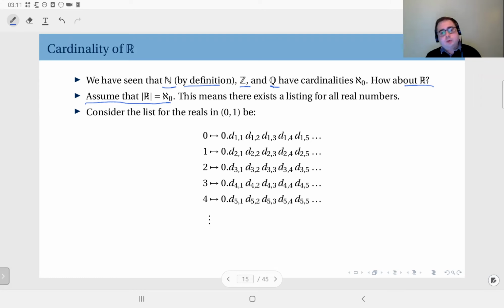Now, we are not going to look at all the real numbers. We are just going to look at the real numbers in the open interval 0 to 1.